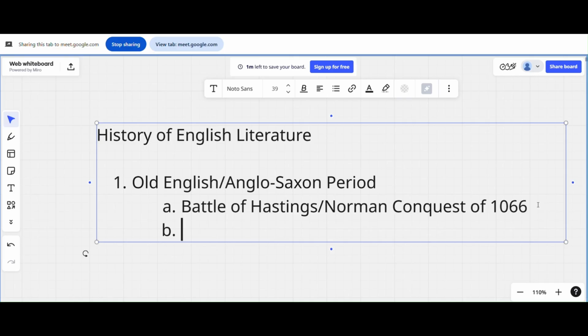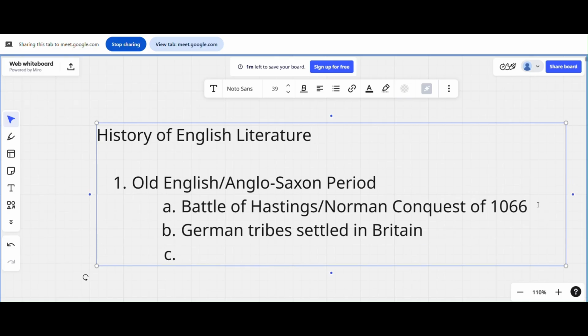So, like I mentioned, Germanic tribes, like the Vikings from Scandinavian countries, came to what we now refer to as the UK, the United Kingdom, and they settled in Britain, we'll say. Okay, so when different tribes meet each other, they change the whole landscape. A new language started forming; the Old English we know started forming from there. Germanic tribes settled in Britain after the battle, and Christianity was introduced. We'll say Christianity was introduced.